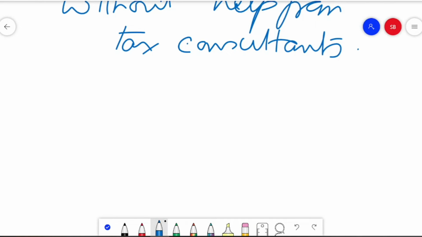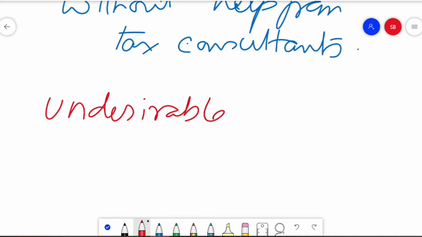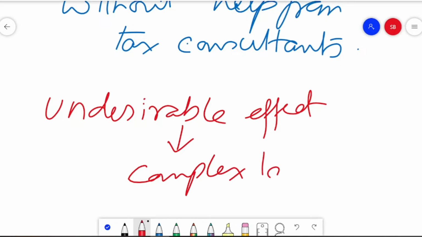Because a complex as well as a complicated tax is bound to yield undesirable effects. What type of undesirable effects are we talking about? They occur when we have a complex tax system.